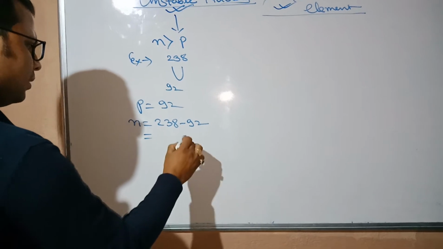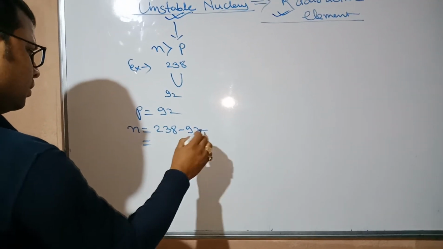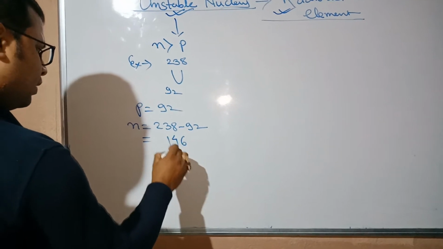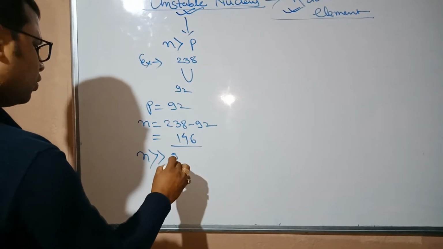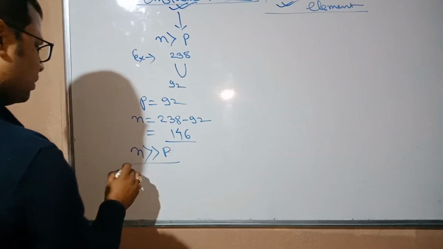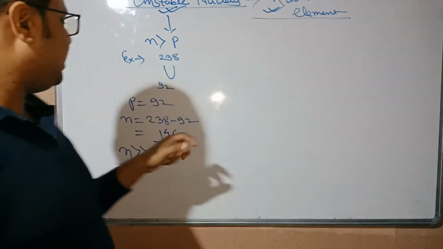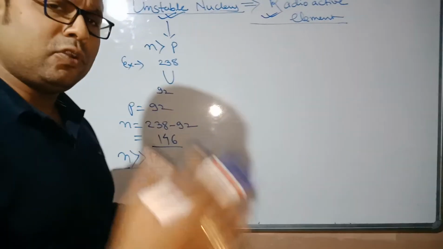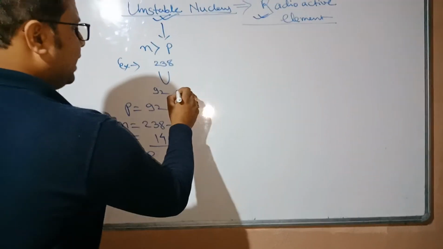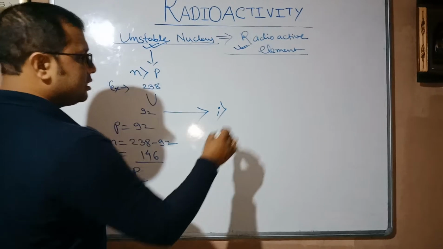How much will it be? 146. So neutron is far more than the proton. So this kind of nucleus, where neutrons are a very big number as compared to the protons and electrons, goes for a few of these particular things.